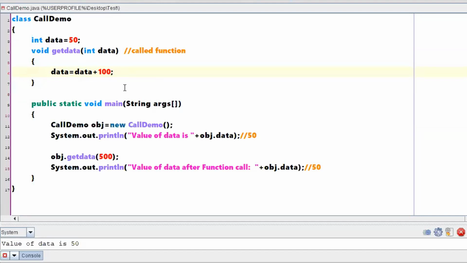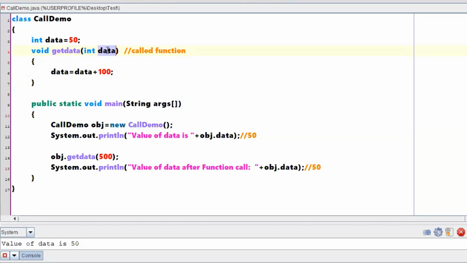My question is, say my intention was not to update this local data variable. Listen to the explanation carefully, and all your confusions will be solved.